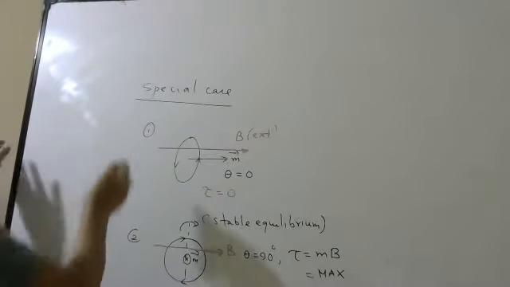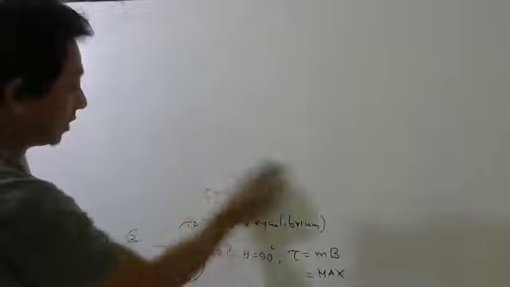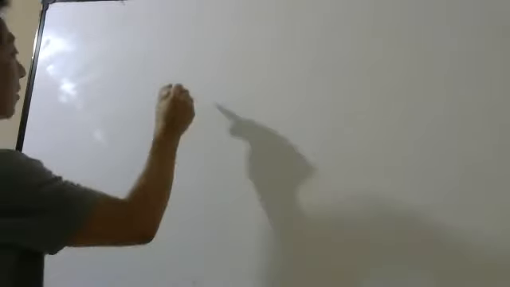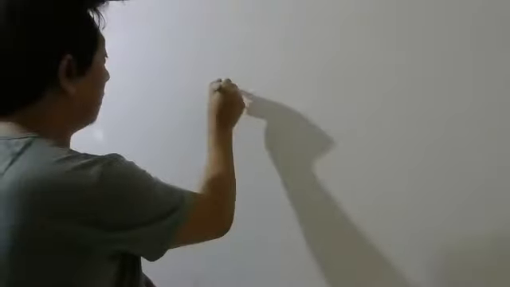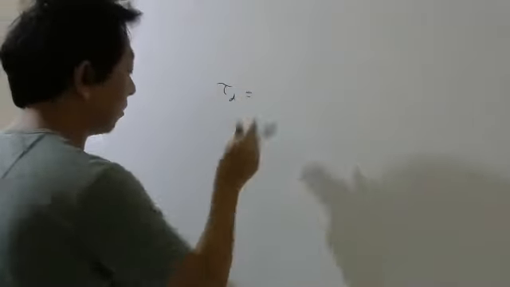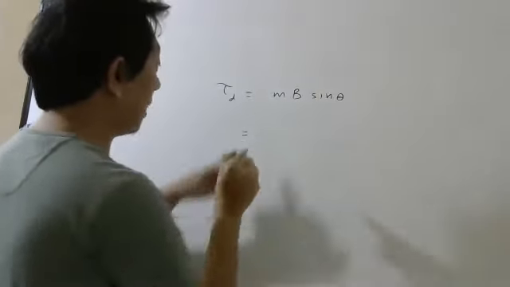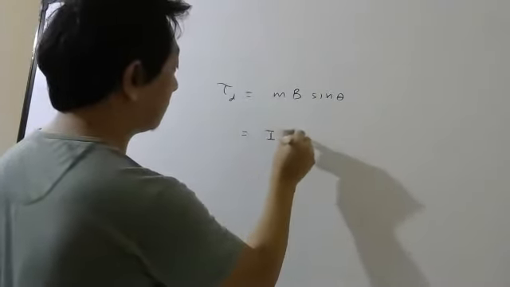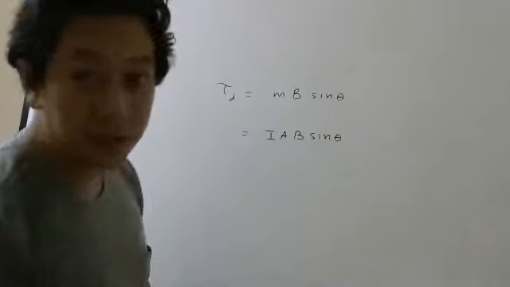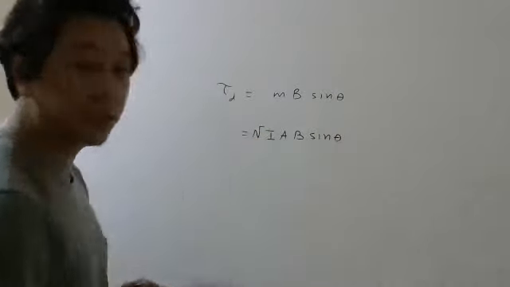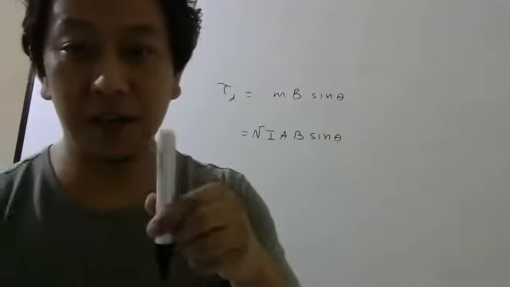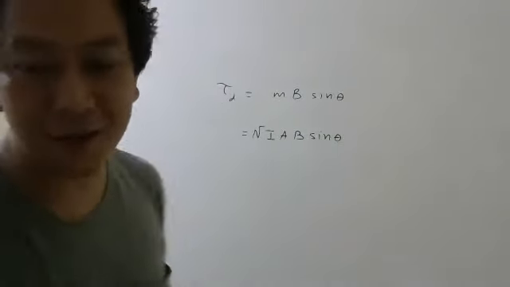After doing this torque, we went to the galvanometer. There was a gap of 3 days, so I am trying to revise. When we went to the galvanometer, I told there will be a deflecting torque given by the formula we derived, MB sin theta. And M was current into area. But how many turns did we use? N turns. So we have to multiply with N. If you remember, we took a cylindrical core. Which material did we take?